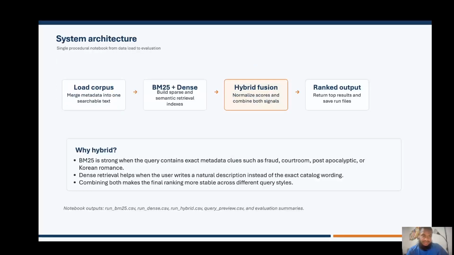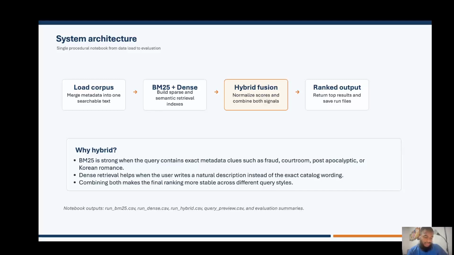So moving on to the next slide, the system architecture. This slide shows at a high level the full pipeline of the system. First I load the corpus and combine important metadata fields into one searchable text field. This includes information like title, description, genre, cast, language, theme, and many more.